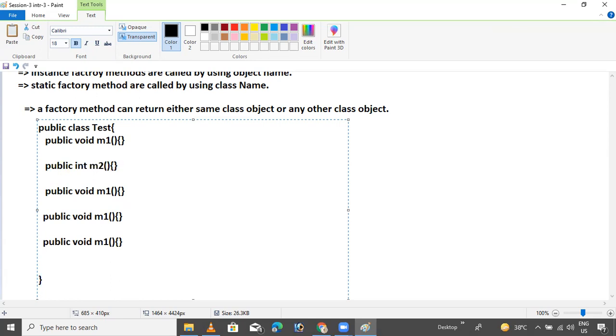Some implementation is there, some dummy code, like 3. Return a. Some code is there. Public static B m4 method.